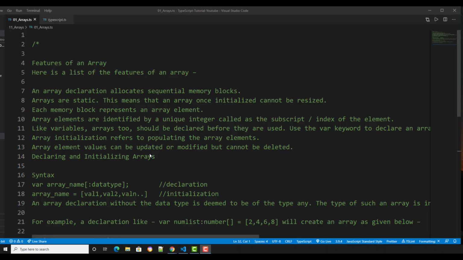Okay, so we're back on the tutorial. We're going to learn about arrays in TypeScript. If you already learned any programming language, you already learned arrays anyway, and it's so easy to pick up. I'm going to explain it, and you can skip this if you already know arrays and move forward. It's up to you. So let's start.